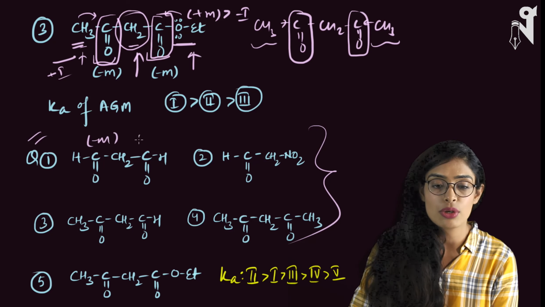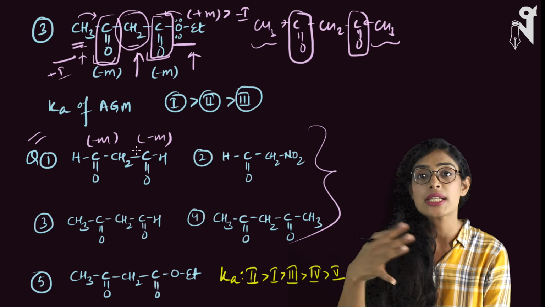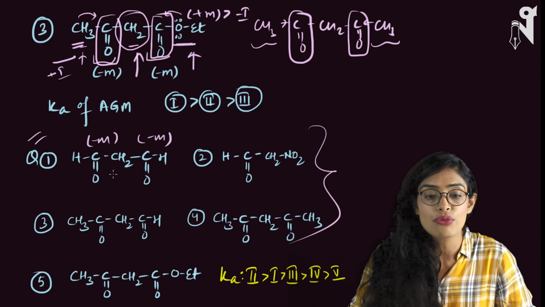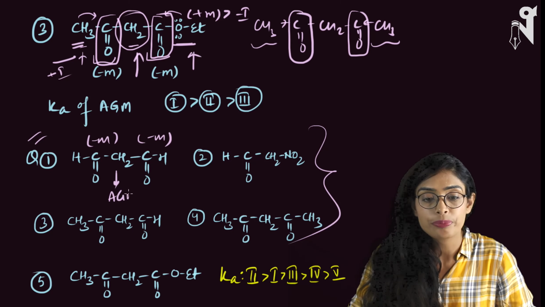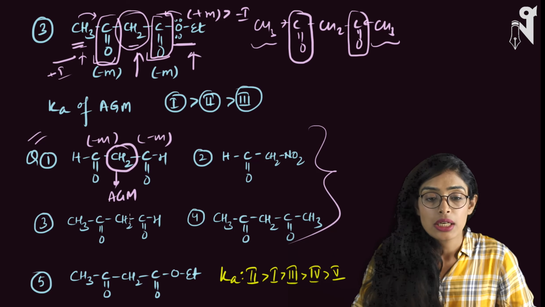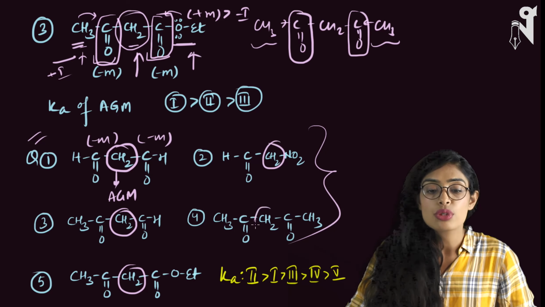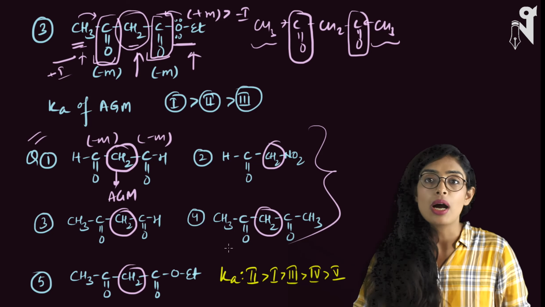Here you have minus M, here you have minus M, but which one is better minus M, which one is lesser minus M, that you have to understand and accordingly arrange them through their acidic strength. Acidic strength of what? Acidic strength of the active methylene group (AMG). In which case will this CH2 be most acidic, able to lose hydrogen faster and form the carbanion faster.